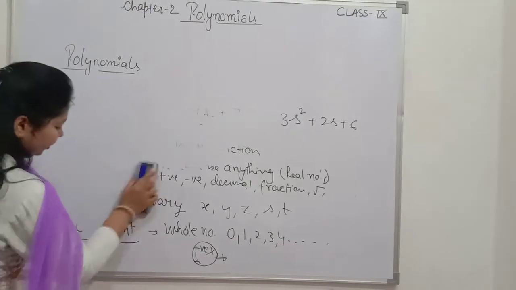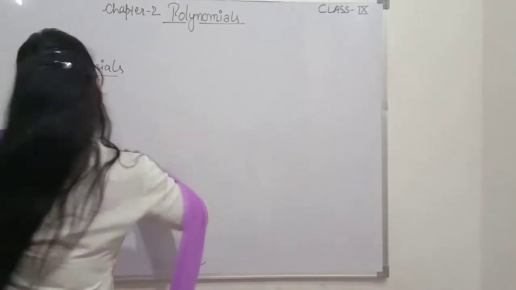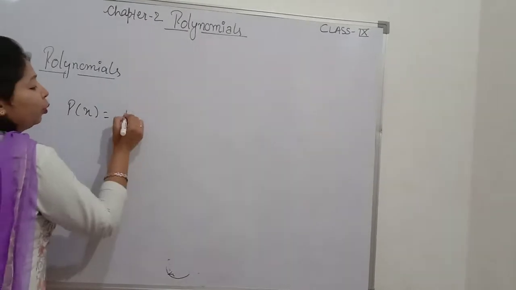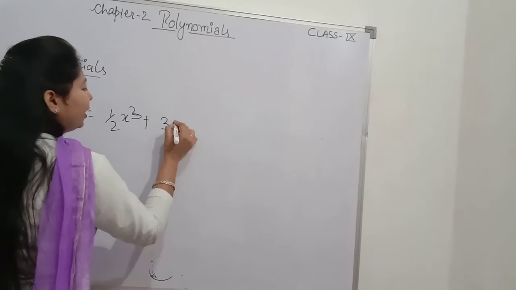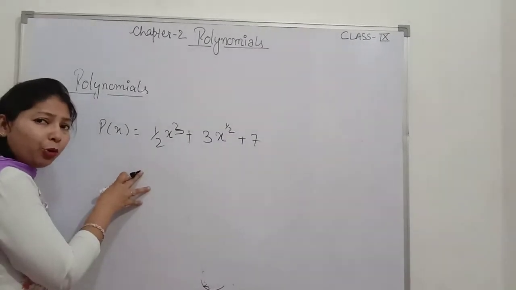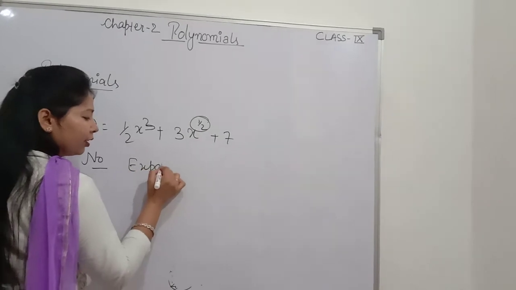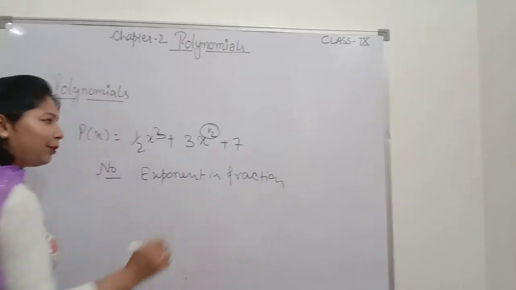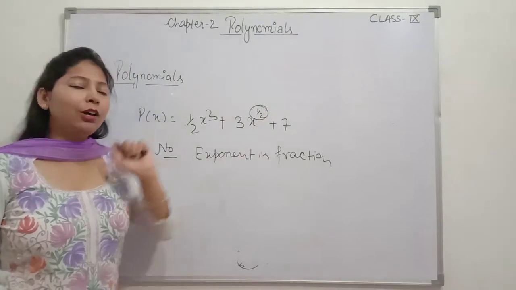which make this clear about polynomials. For example, I write an expression: 1 by 2 x cube plus 3x to the power 1 by 2 plus 7. Do you think that this is a polynomial? No. Why? Because the exponent is a fraction. और अभी मैंने आपको क्या बताया था कि किसी भी expression को polynomial होने के लिए power कैसी होनी चाहिए? Power should be a whole number.